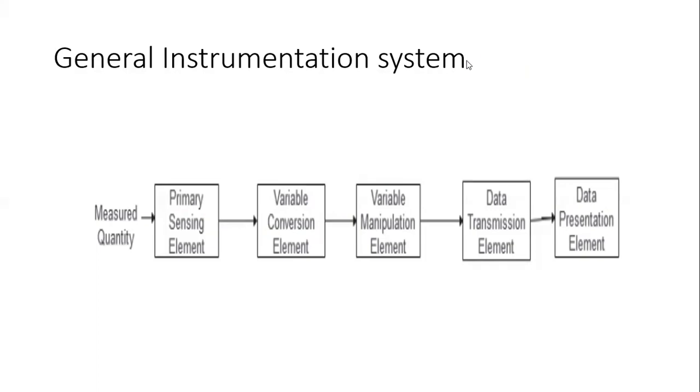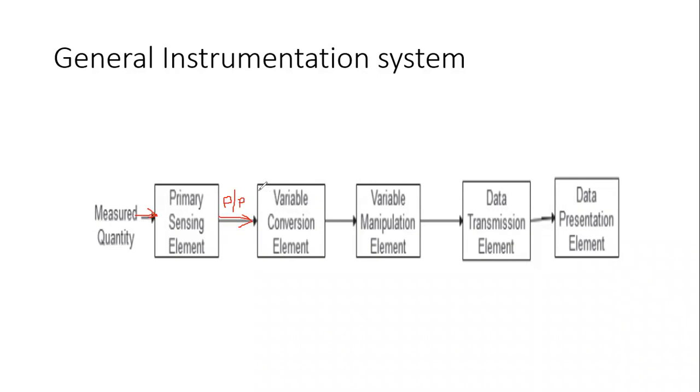Then, the first stages: our measured quantity is given to our primary sensing element. The primary sensing element gives an analog output to the variable conversion element. The output produced here will not be a large enough value to operate a device, so we have to condition this output.